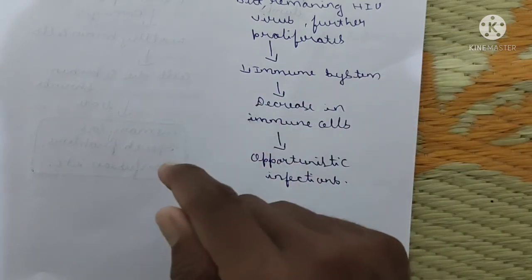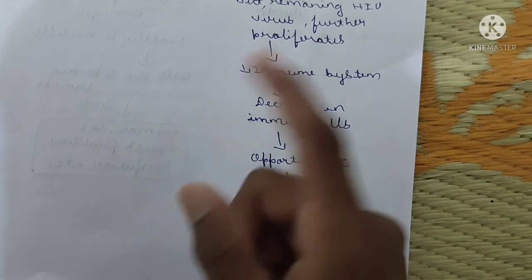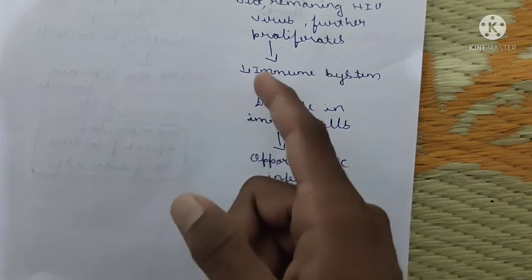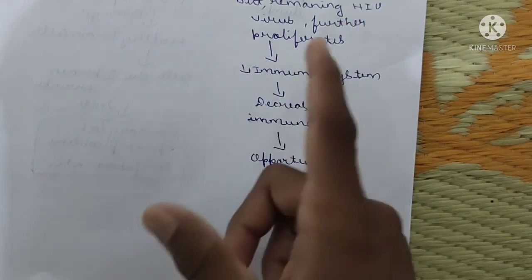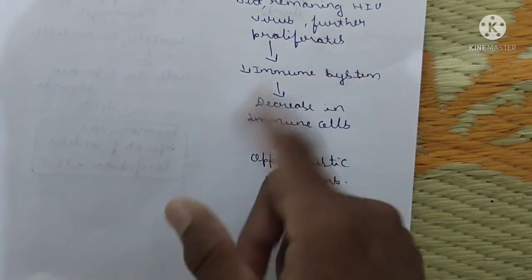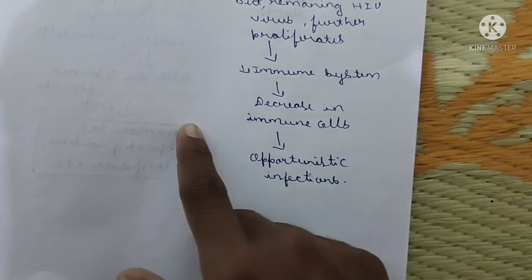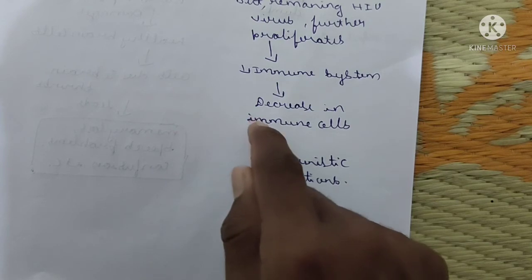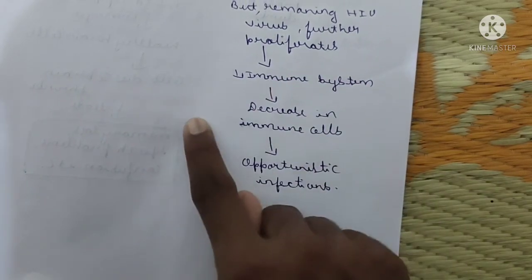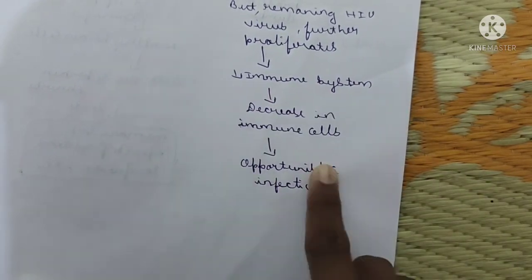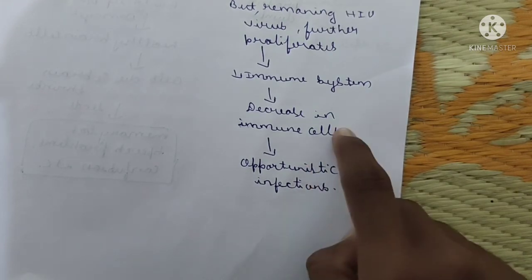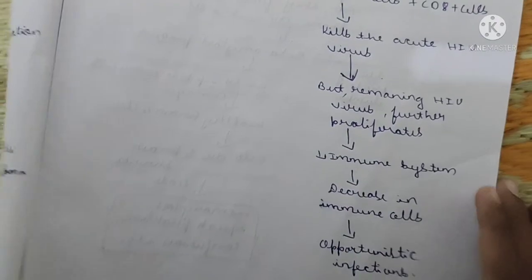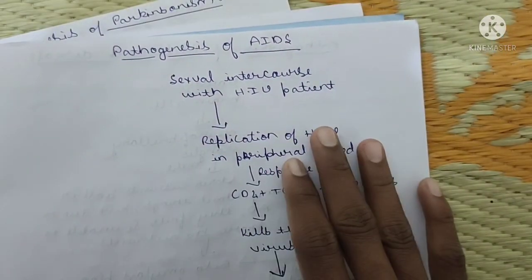Like with a decrease in immune cells, the cold will attack him, pneumonia, any other viral diseases, bacterial diseases, fungal diseases will attack him or her. Because of decrease in the immune cells. I have told you, they act as a home guard to the human body, they act as soldiers for the human body. Decrease in these leads to the opportunistic infections, which lead to further complications. So these are the pathogenesis of AIDS.